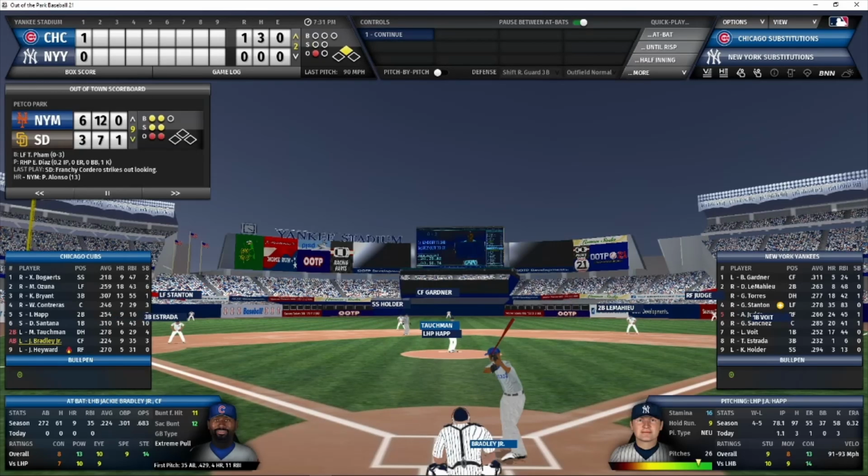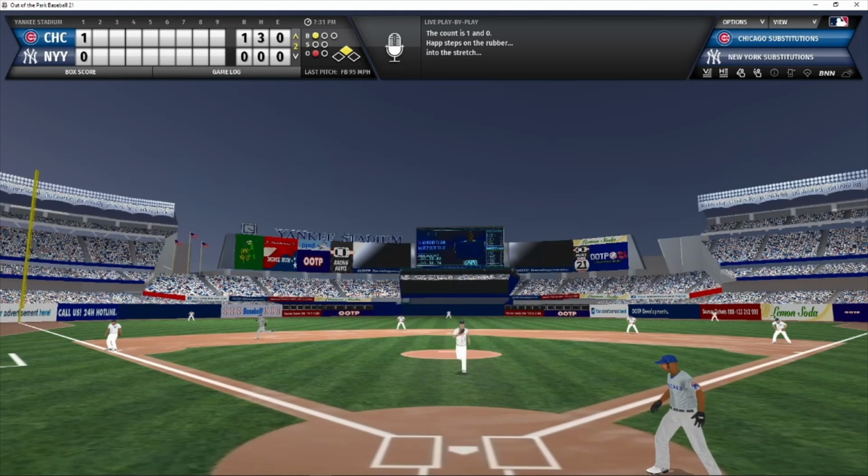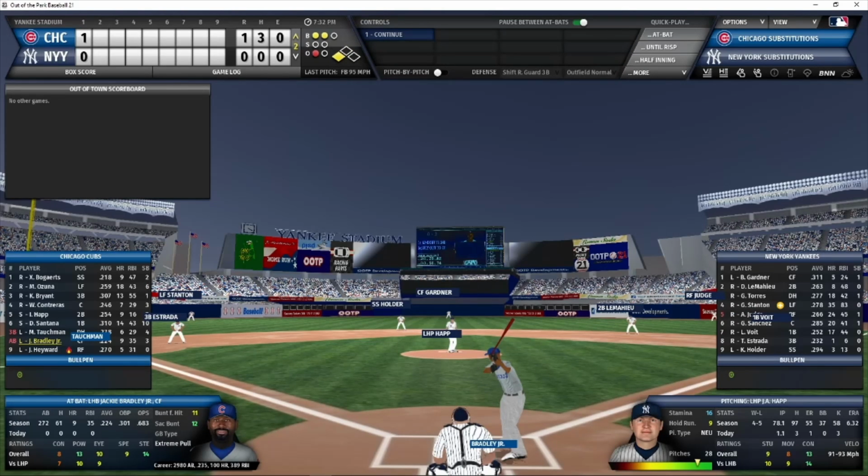And that's going to bring up Jackie Bradley Jr. 1 ball count, 1 out to Bradley. And that pitch gets away. That's a wild pitch. Tauchman is going to advance to third. Now a sac fly will knock him in.